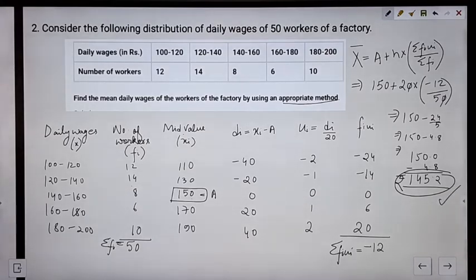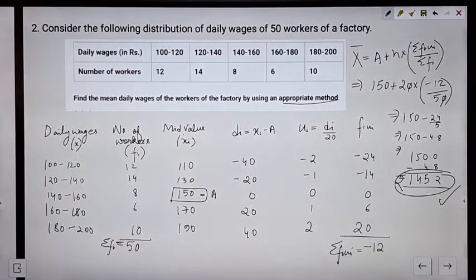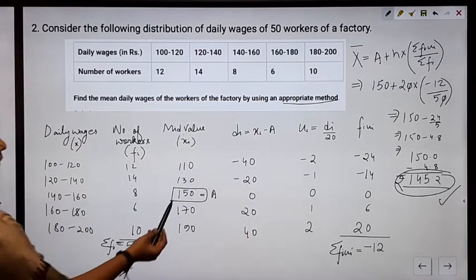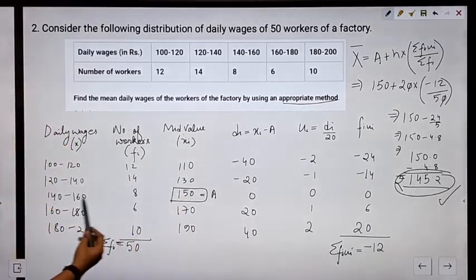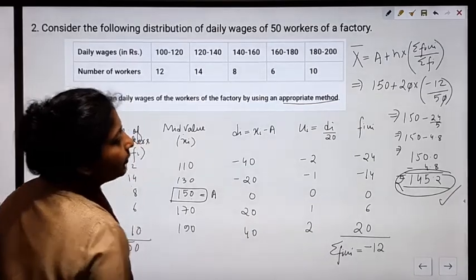The method we used here is the step deviation method. Looking at the data values, because the xi values were very large, in order to ease our calculation, we used the step deviation method.